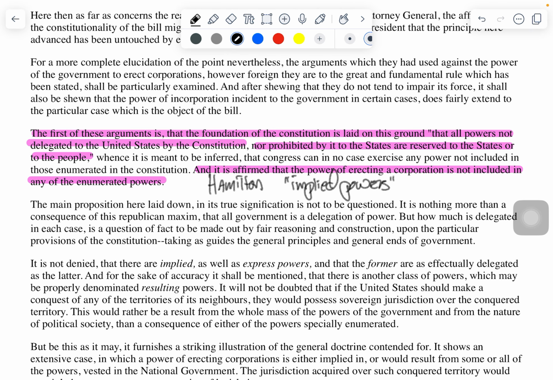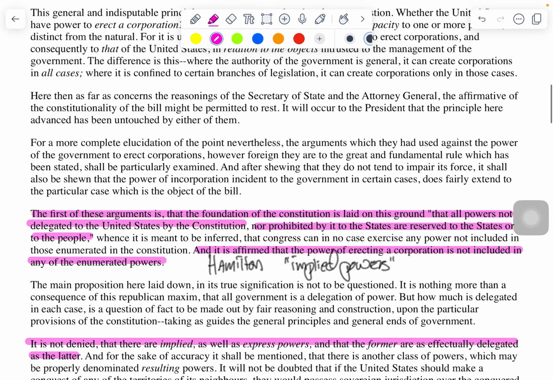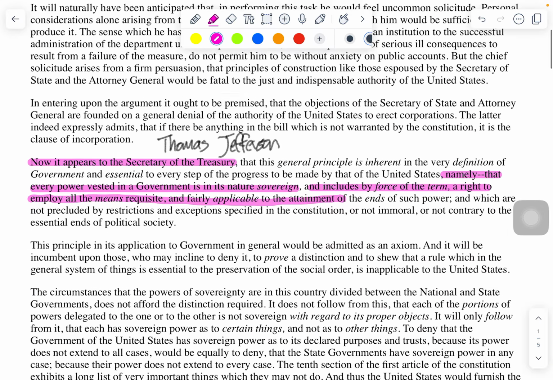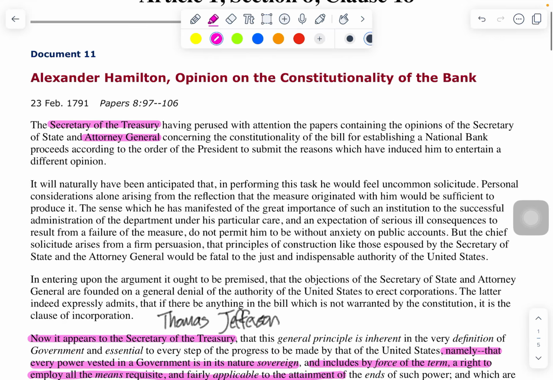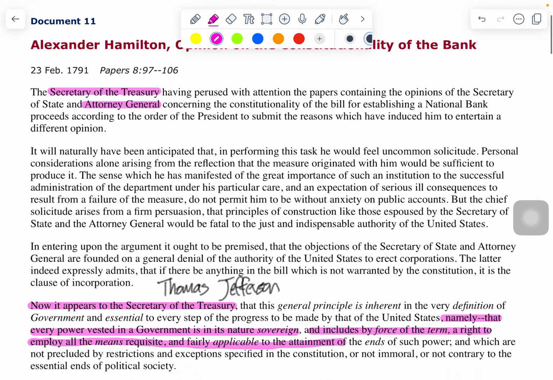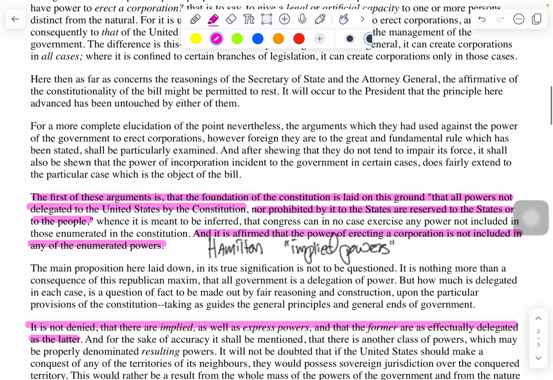And then you can also see that a little bit further down, he makes that same point again, which is super important. It is not denied that there are implied as well as expressed powers, that the former are as effectually delegated as the latter. Okay, so this is the portion of my document that I'm going to zoom in on to make my claim that a national bank is constitutional according to Alexander Hamilton.